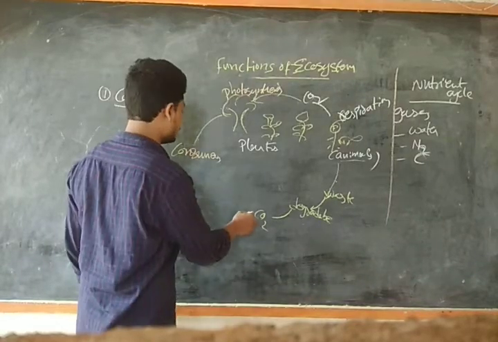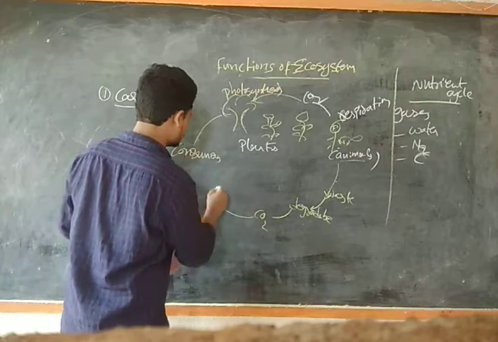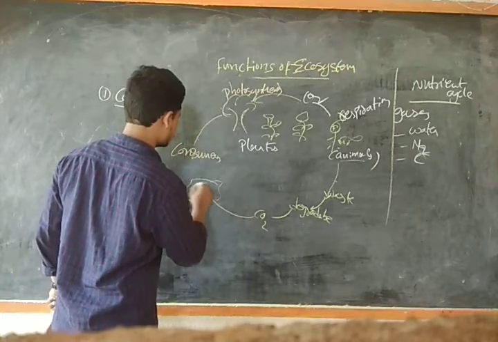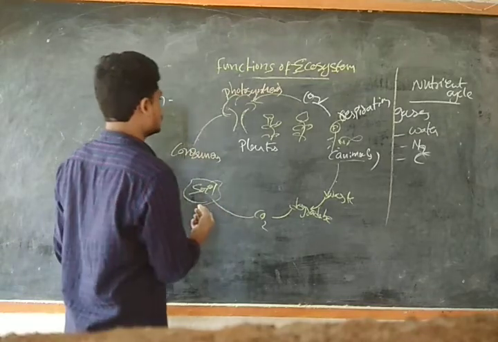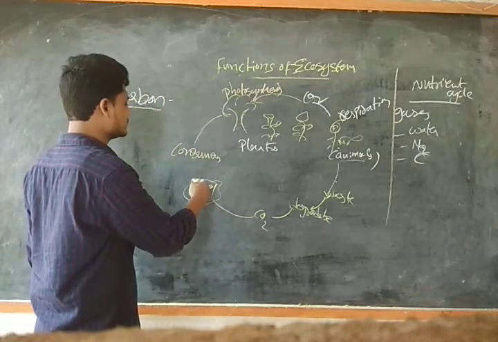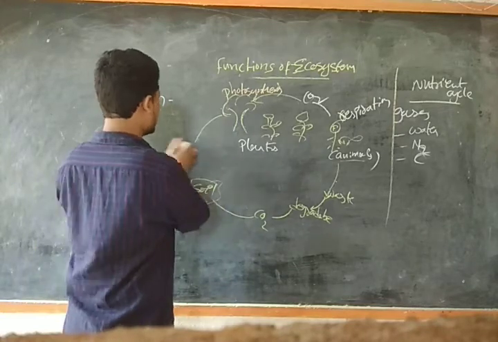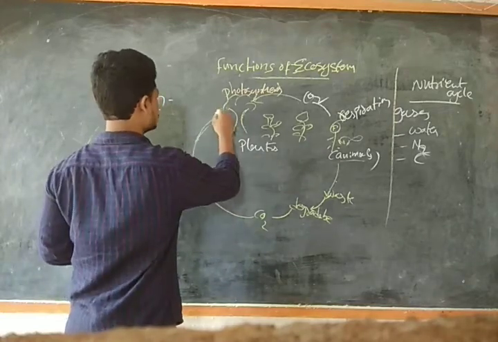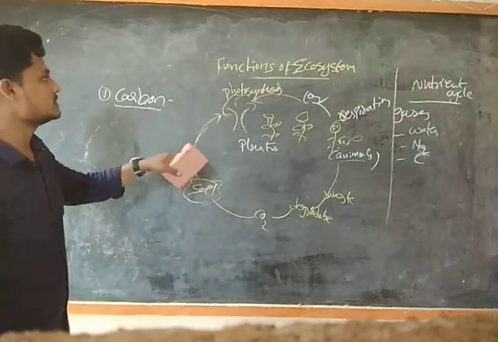So again this carbon dioxide moves to the soil. Okay? Soil, guys. And this will be taken by the plants. In such a way the entire process takes place, guys.